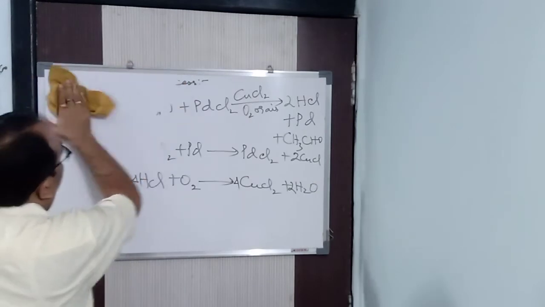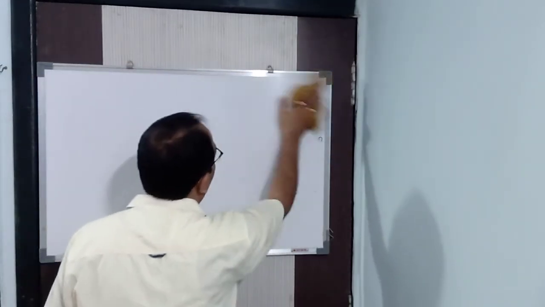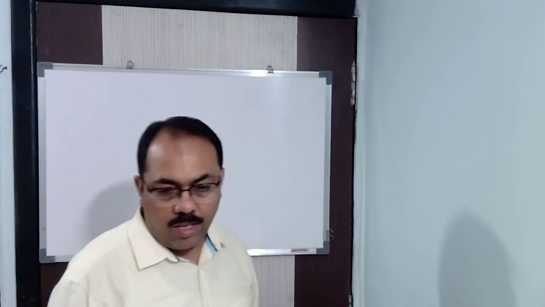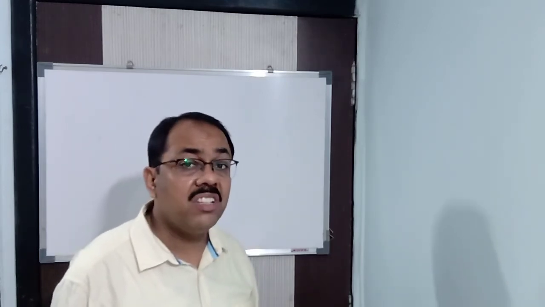Fine. Now, the next process is from gem dihalides. Gem: you know what gem is? Gem means that if two halogen groups are attached to the same carbon atom, it is called gem. But if they are attached to adjacent carbon atoms, it is known as vicinal. We have studied this earlier. It is known as vicinal if halogens are attached to adjacent carbon atoms.